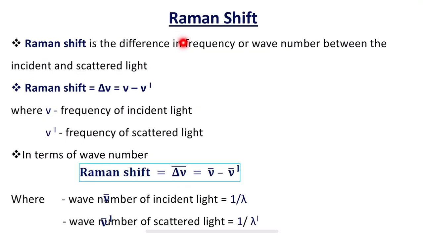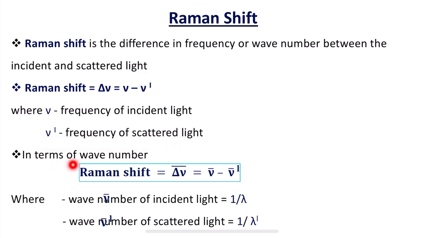Next is about Raman shift. What is meant by Raman shift? Raman shift is the difference in frequency or wave number between the incident and scattered light. The mathematical expression of Raman shift can be given as: Raman shift is equal to delta nu, that is, the difference in the frequency or wave number, delta nu is equal to nu minus nu dash, where nu is the frequency of incident light and nu dash is the frequency of scattered light.